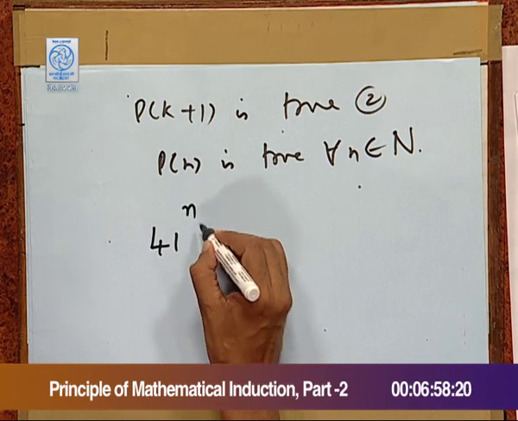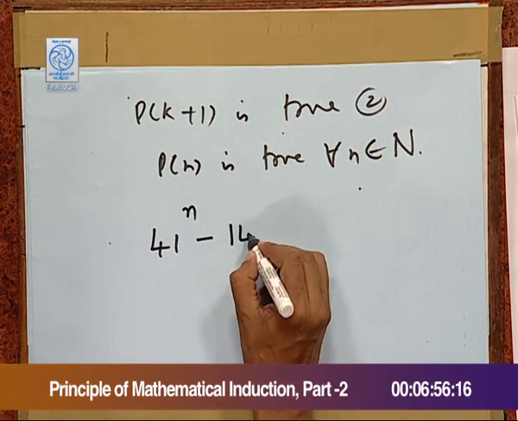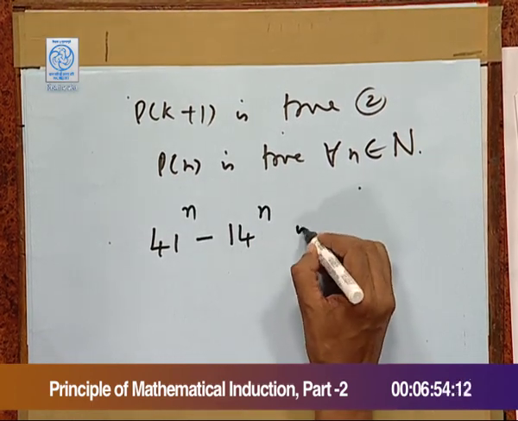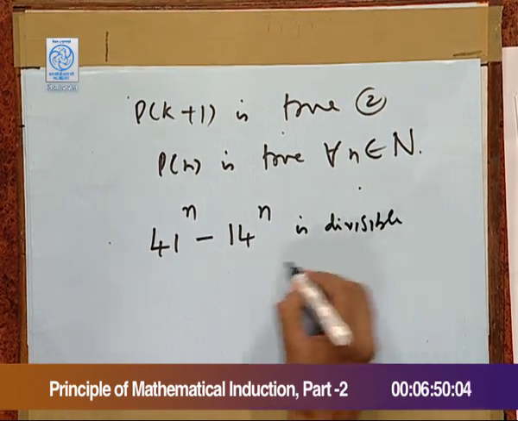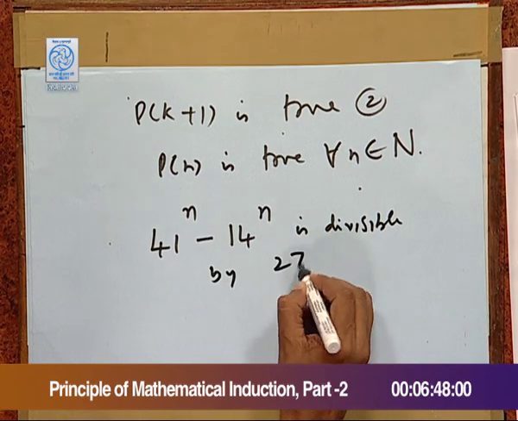Suppose we have to prove that 41 raised to power n minus 14 raised to power n is divisible by 27. As before, first we check the result for n equal to 1.